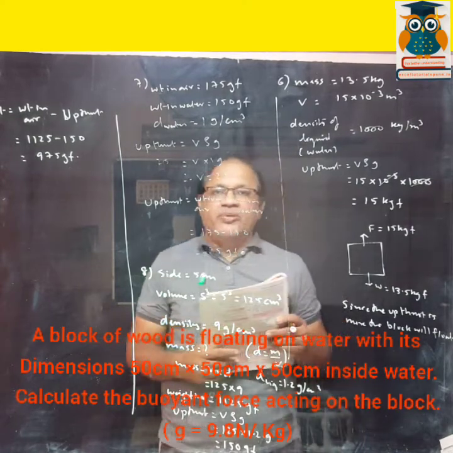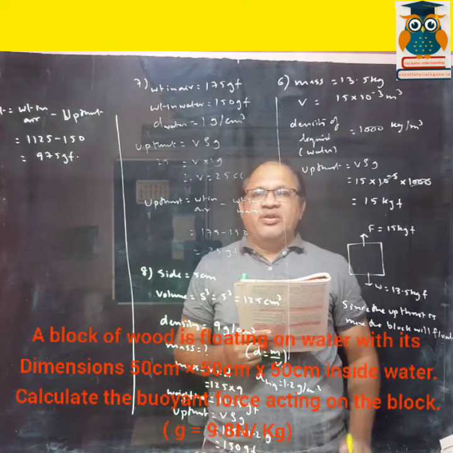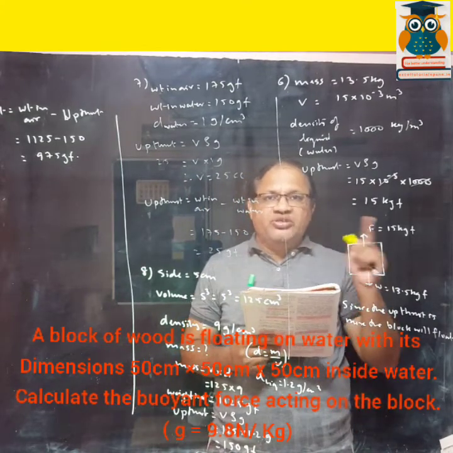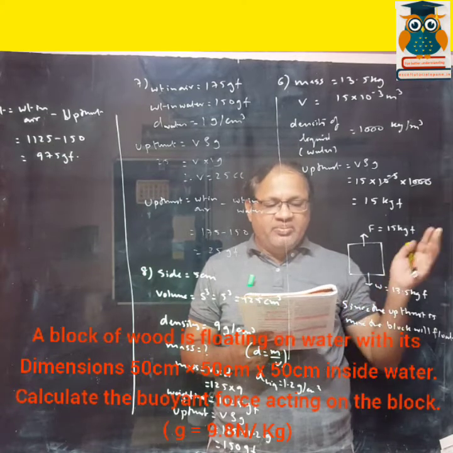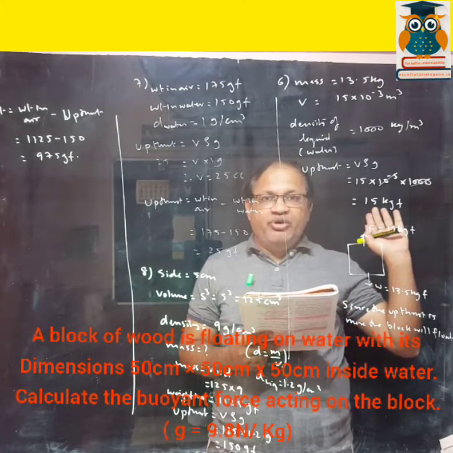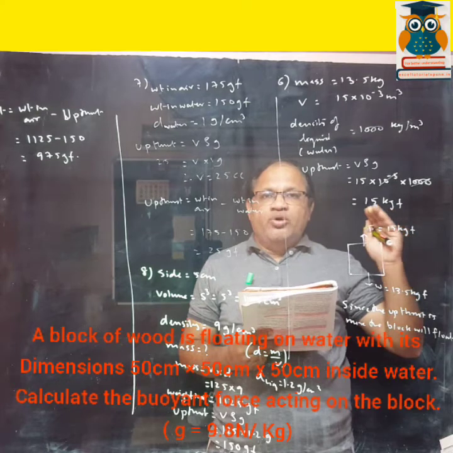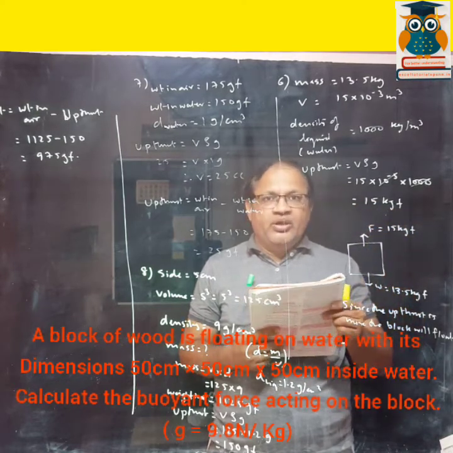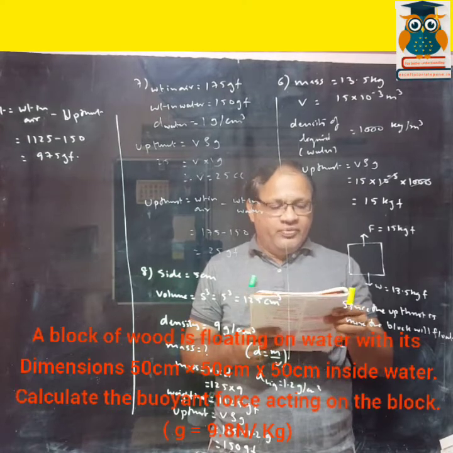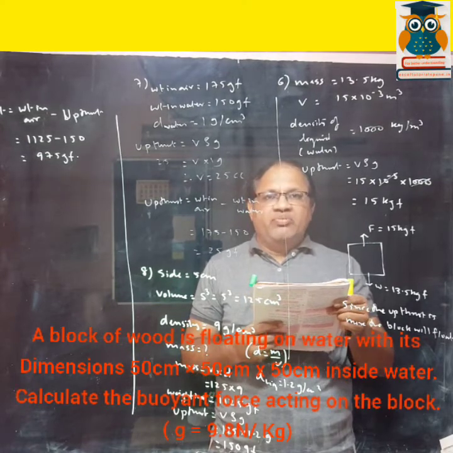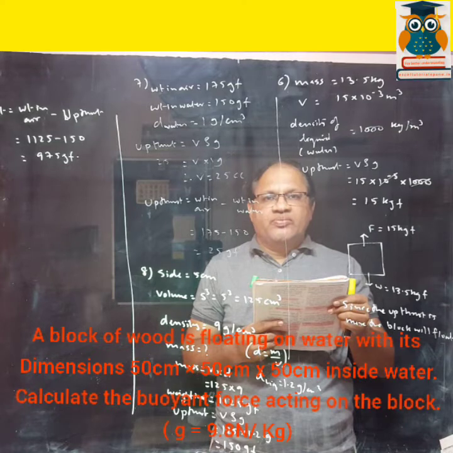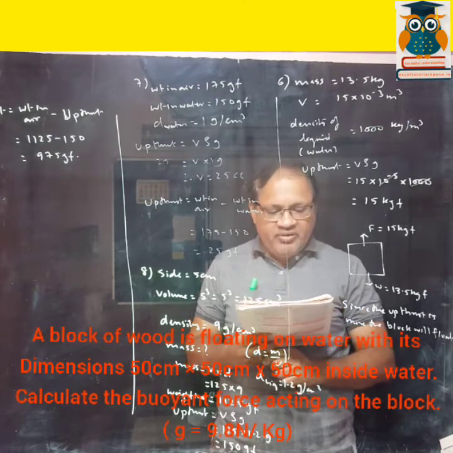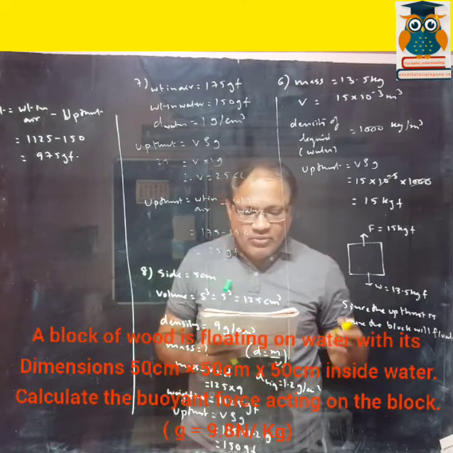Because the gravity they have given now is in Newton per kg. I told you the unit should be similar. Okay, if one way centimeter, one way meter, it will not do. If possible, convert all the units into the MKS system, meters, kg and seconds.